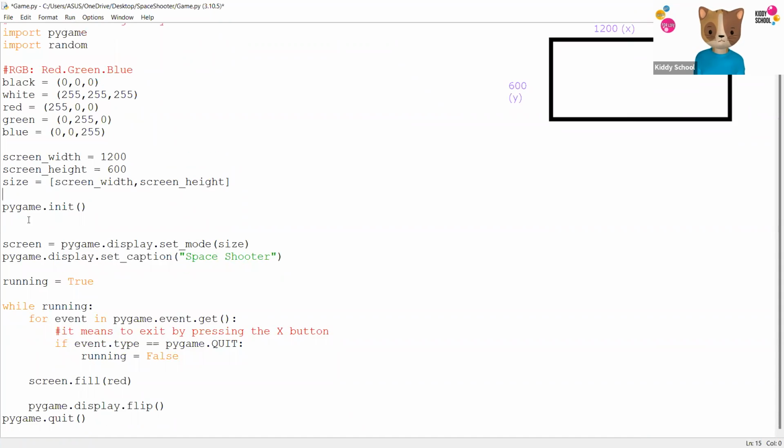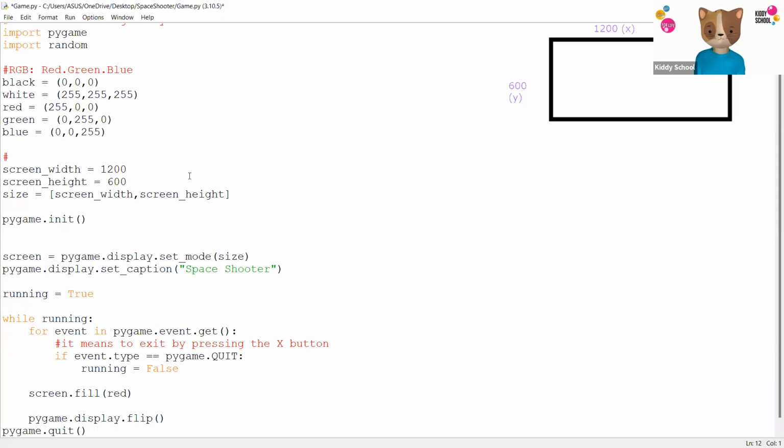To add the background image, you need to add it up over here. Now, just a warning for all the users who are using Trinket and not PyCharm, because you're going to be using an online editor, your screen size might be small, and your screen dimensions depend on the browser.